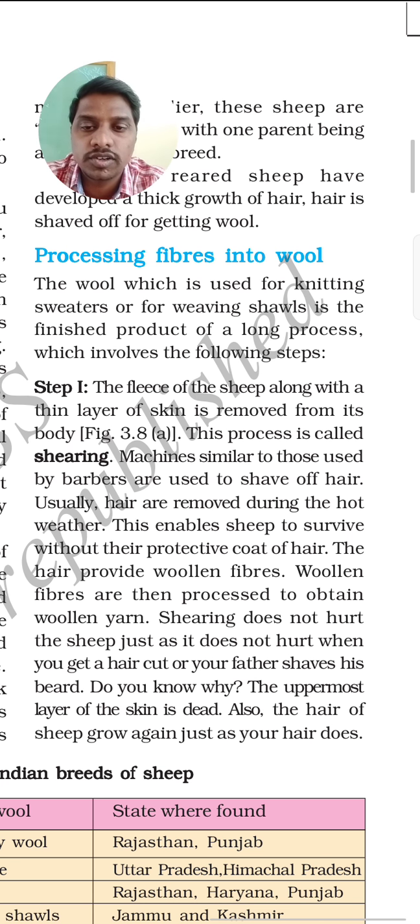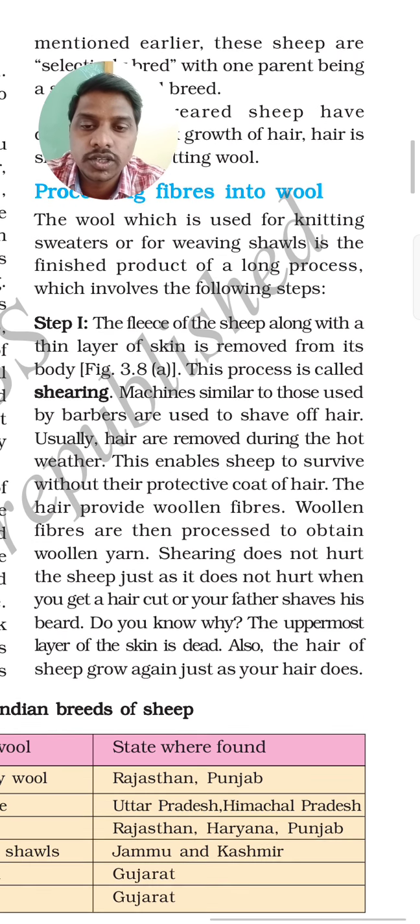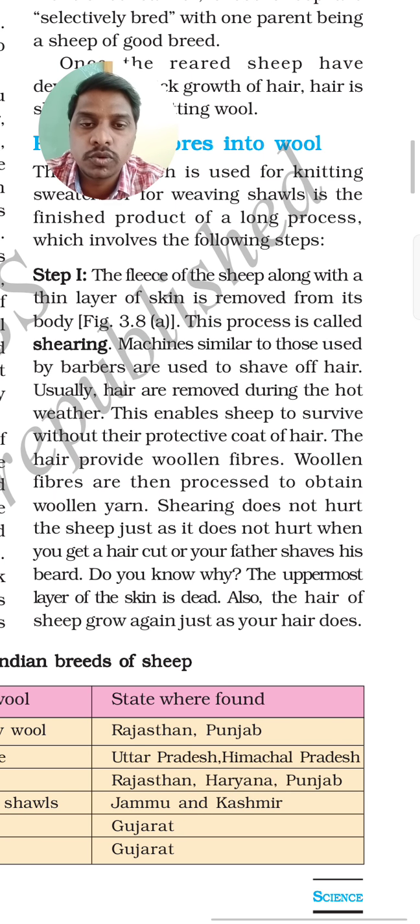So this process is known as shearing. Machines similar to those used by barbers are used to shave off the hair. Usually the hair is removed during the hot summer. This enables sheep to survive without their protective coat of hair. The hair provides woolen fibers. Woolen fibers are then processed to obtain woolen yarns.